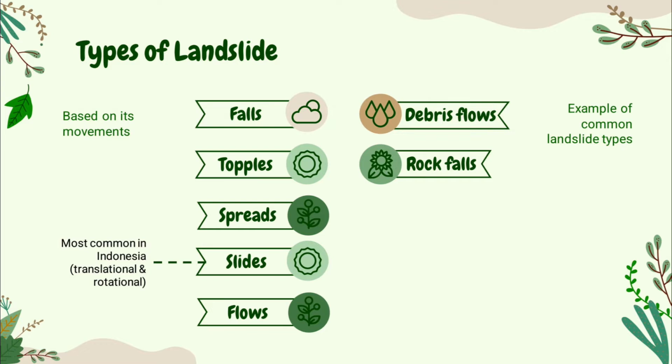These are further subdivided by the type of geologic material: bedrock, debris, or earth. Debris flows, commonly referred to as mud flows or mudslides, and rock falls are examples of common landslide types. The most common types of translational and rotational landslides occur in Indonesia. There are 2 factors that can cause landslides. The first factor is the natural factor, and the second factor is the human factor.